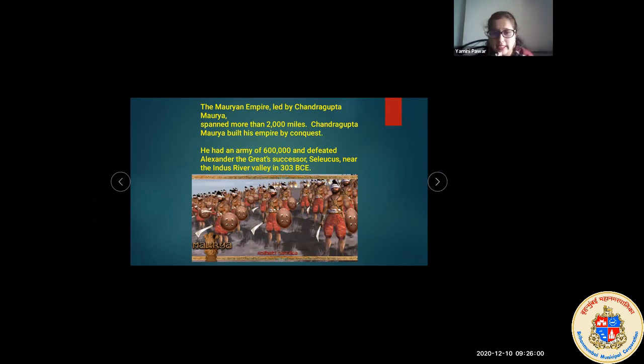Children, in the next slide, you can see the Mauryan Empire led by Chandragupta Maurya spanned more than 2,000 miles. Chandragupta Maurya built his empire by conquest, the same way Alexander did, and he conquered all the territories.